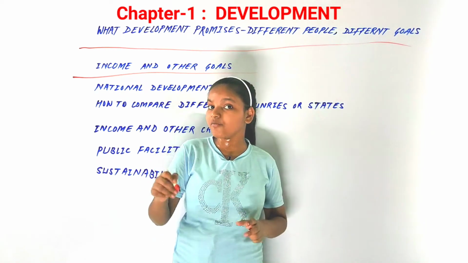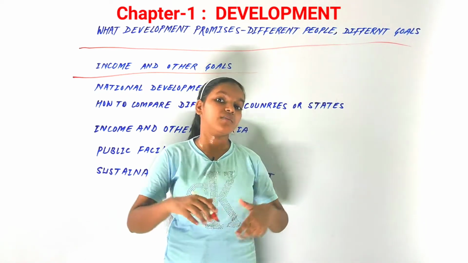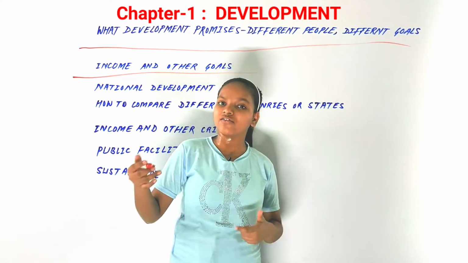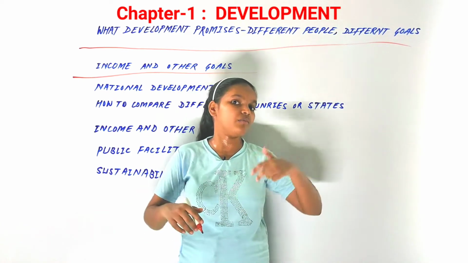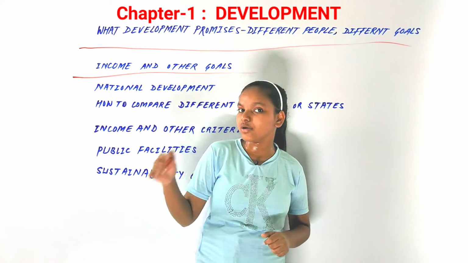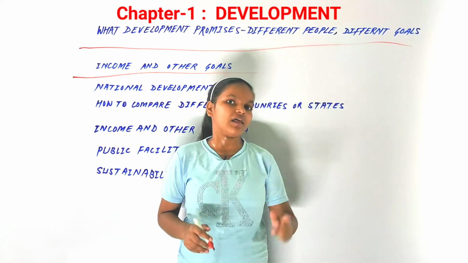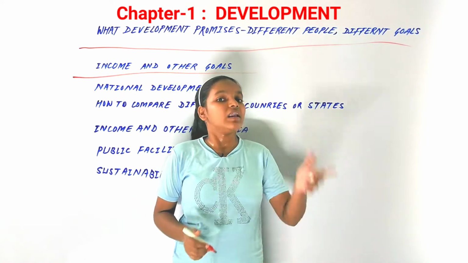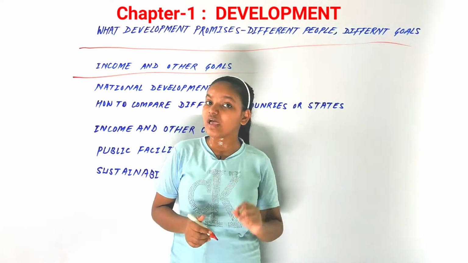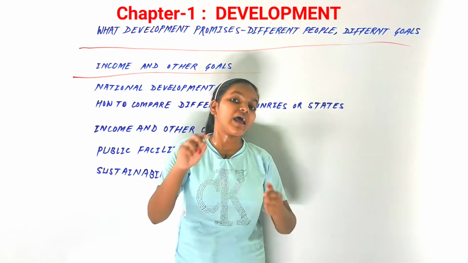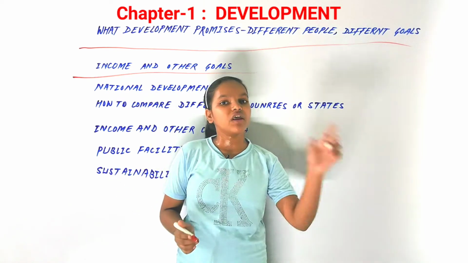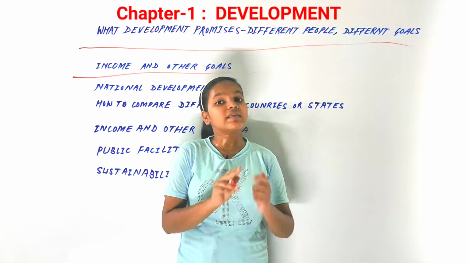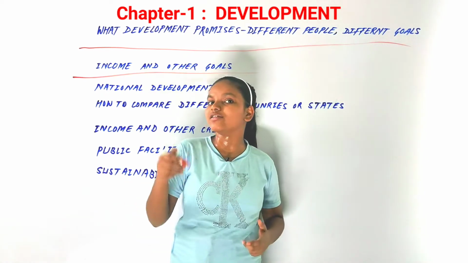one scheme could be development for one person, but for another person it could be conflicting or even destructive. For example, industrialists want more electricity, so they want to build more and more dams, but the people living near those dams, who are displaced, don't want that, like tribals who are harmed by that development. The construction of dams is development for the industrialists, but destructive for the tribals. So there can be two ideas of development for two people that conflict with each other.